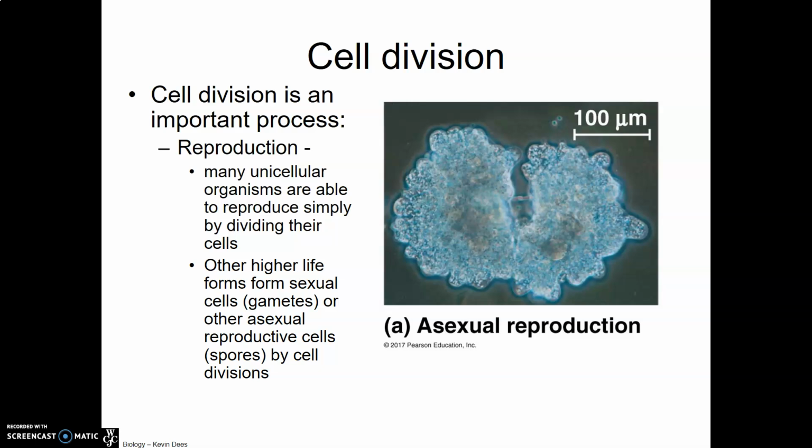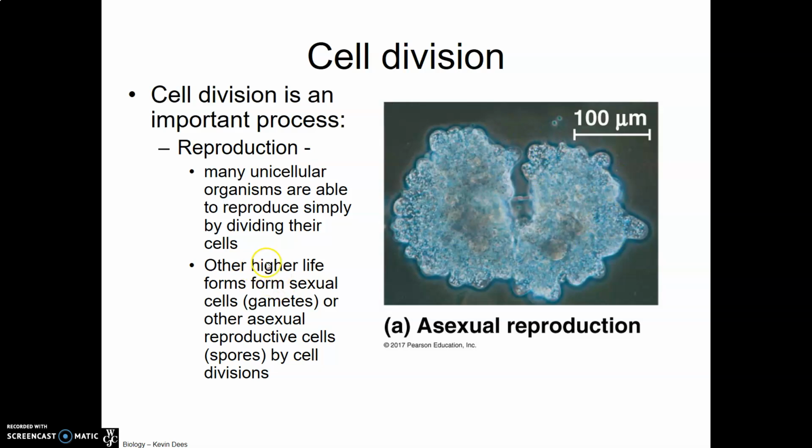Now, cell division is an important process for three main reasons. The first of which has to do with reproduction. Many single-celled or unicellular organisms are able to reproduce simply by dividing their cells, as we see here in this image of this amoeba undergoing asexual reproduction, a reproduction that does not involve the fusion of gametes. This is what asexual reproduction refers to. And so for an amoeba to reproduce, many times one amoeba simply divides and becomes two amoeba.